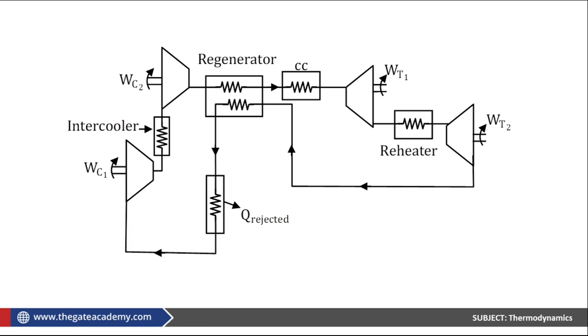In the regenerator, the hot fluid is entering at 8 dash. It is getting cooled and leaving at 9. Okay, this is the hot fluid, or hot air, whatever you want to call it, because this is basically air. And the cold air is entering at 4 dash and leaving at 10. This is cold air. Clear up to this part?